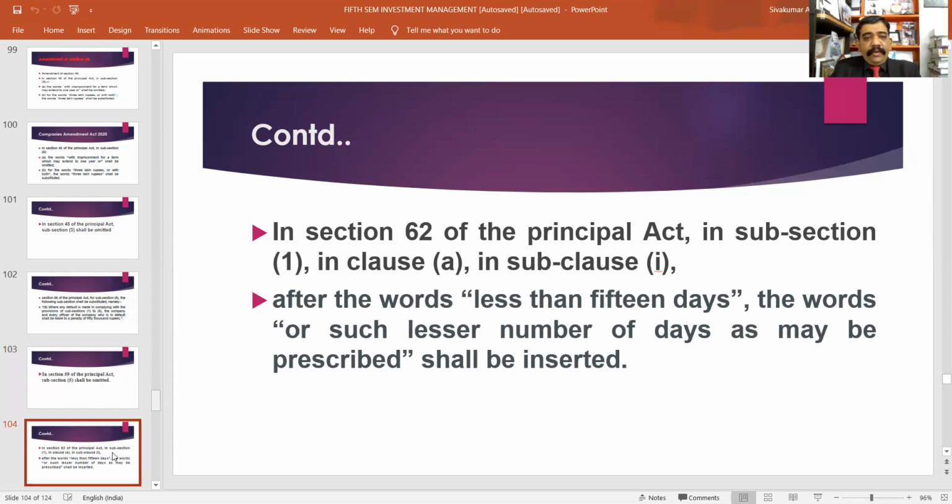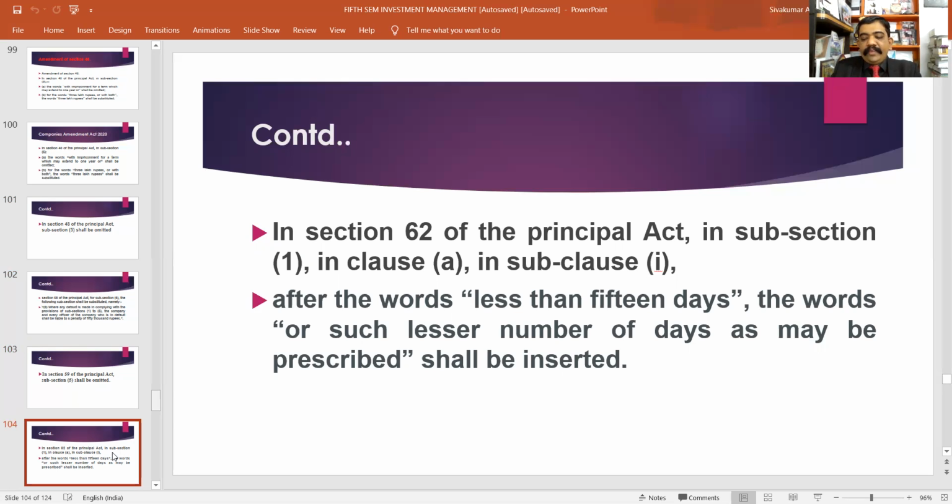There is another amendment, to Section 62. In Section 62 of the Principal Act, in subsection 1, in clause A, in sub-clause 1. Section 62 is related to the further issue of share capital. Here, Section 62 of the Principal Act, in subsection 1, clause A, sub-clause 1, after the words less than 15 days.